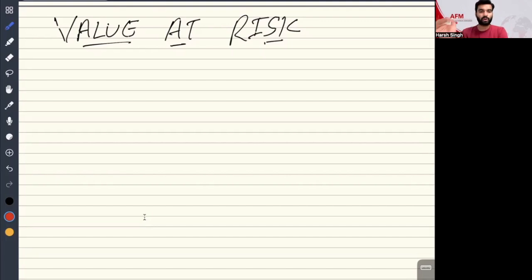Now, how to solve it is pretty simple, everyone. We don't have to worry much about how we are supposed to solve these questions. That is going to be very easy for all of us. The projected value at risk depends on three things: confidence level, standard deviation, and number of years.